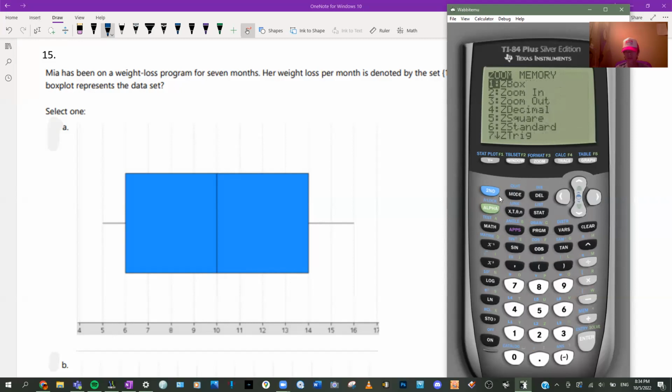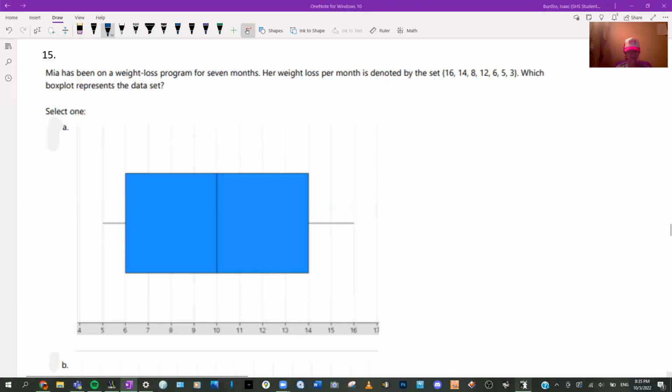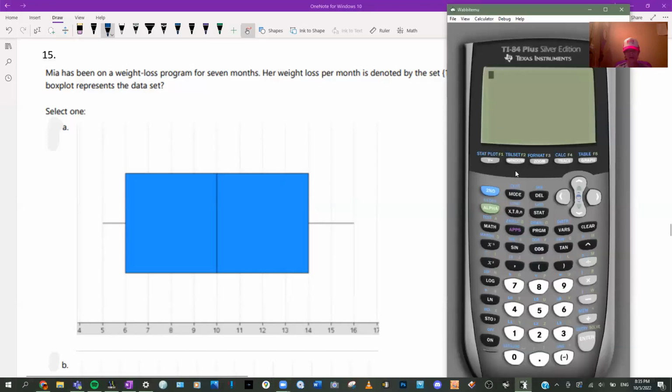Oh, wait a second. Hang on a second. Okay, so somehow I randomly forgot to put it in the calculator. You do zoom 9, and there you go.